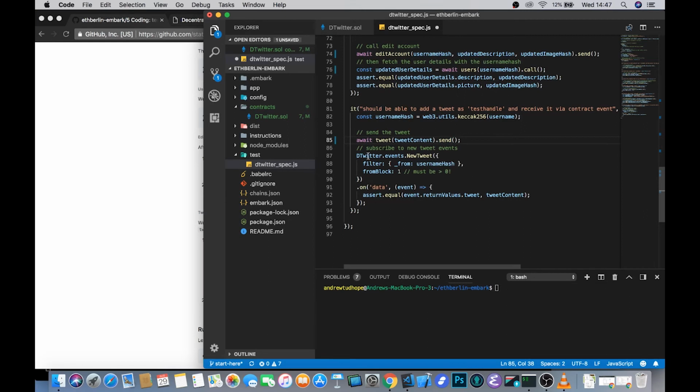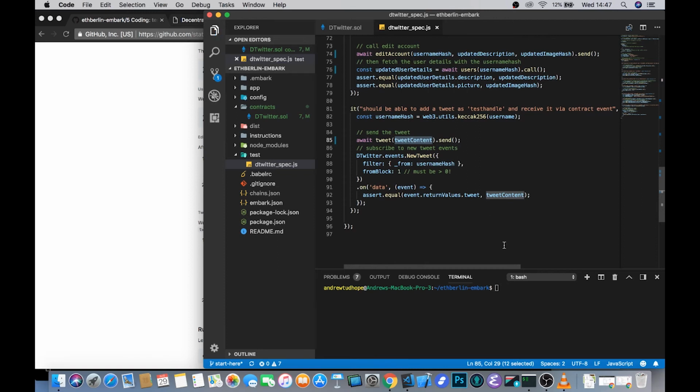And then, rather than looking at etwitter.methods, here we're looking at etwitter.events. We're looking for the new tweet event that we specified in our contract earlier. We're filtering it for the specific username hash that we're trying to test against, and we're starting it from block 1. You might think that we should start it from 0, but that throws difficult to debug errors. If it finds something while filtering, then you need to make sure that whatever gets returned as the value for that tweet equals the tweet content that was passed in up there.